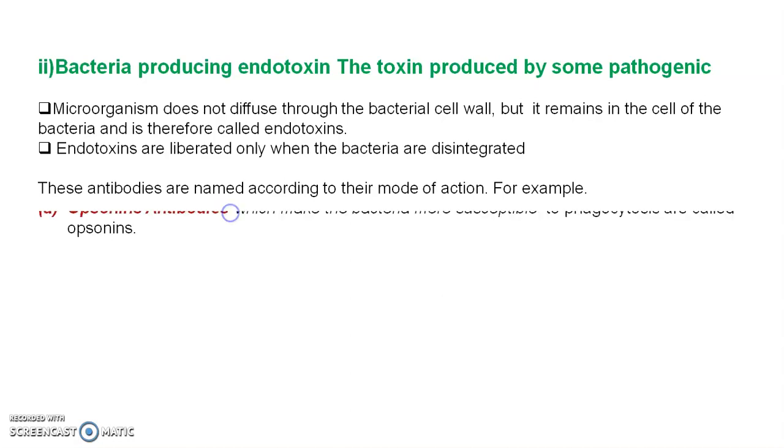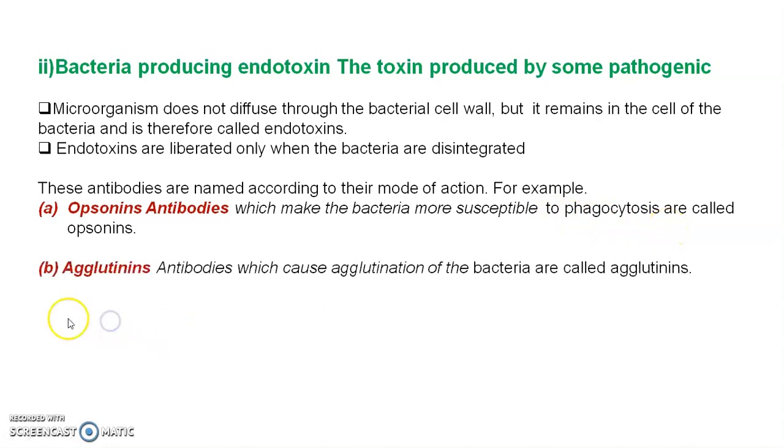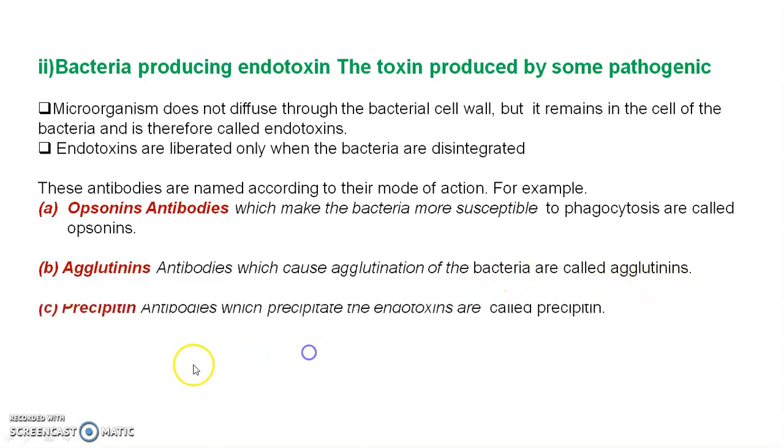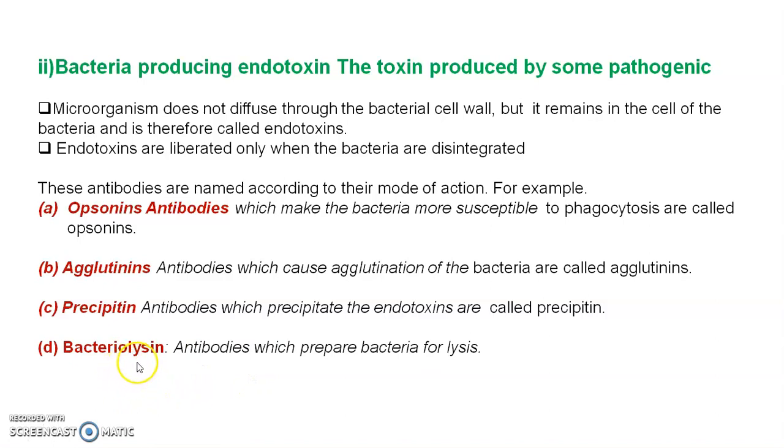For example, opsonins are antibodies which make the bacteria more susceptible to phagocytosis. Then agglutinins are antibodies which cause the agglutination of bacteria. Then precipitins are antibodies which precipitate the endotoxin. And bacteriolysins are antibodies which prepare bacteria for lysis, that is, to break down.